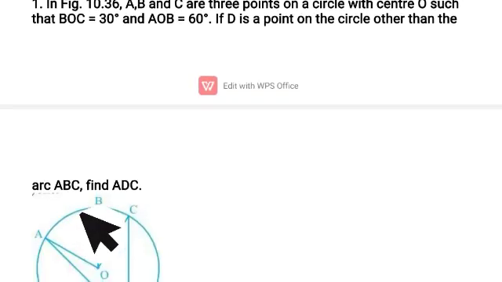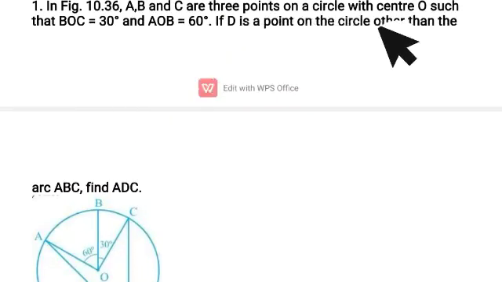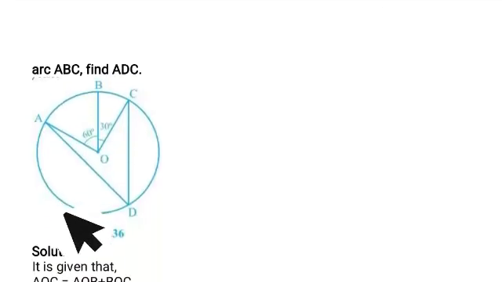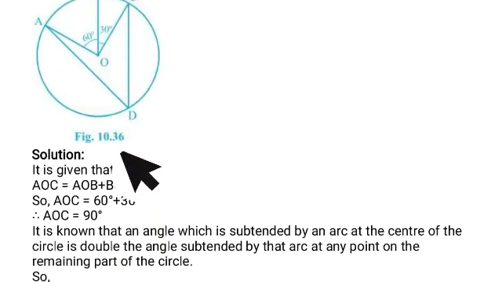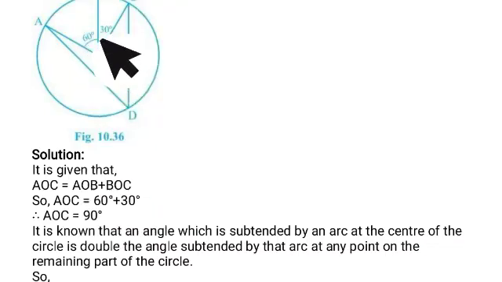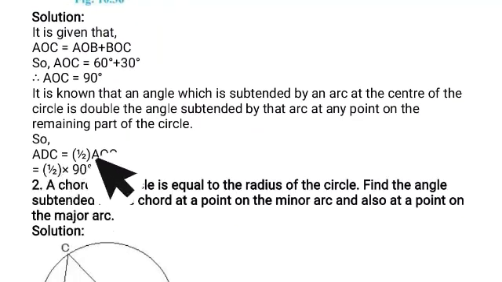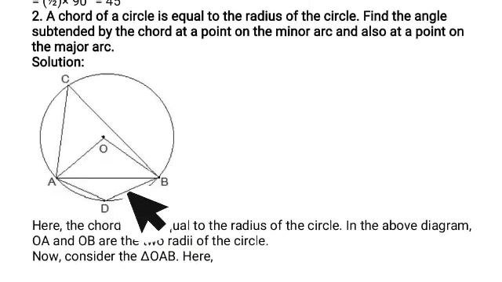Exercise 10.5, page number 184. In figure 10.36, A, B and C are 3 points on a circle with center O such that angle BOC equals 30 degrees and angle AOB equals 60 degrees. If D is a point on the circle other than arc ABC, find angle ADC. It is given that AOC equals AOB plus BOC, which is 60 plus 30, means 90 degrees. ADC is half of AOC, half of 90 degrees, which means 45 degrees.